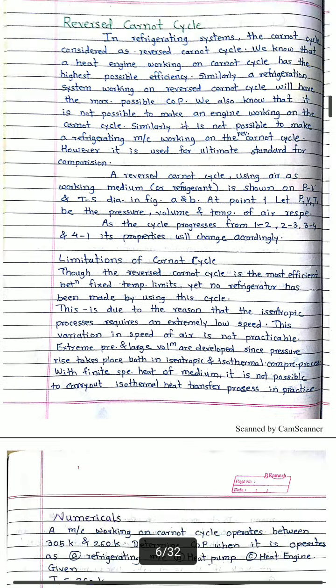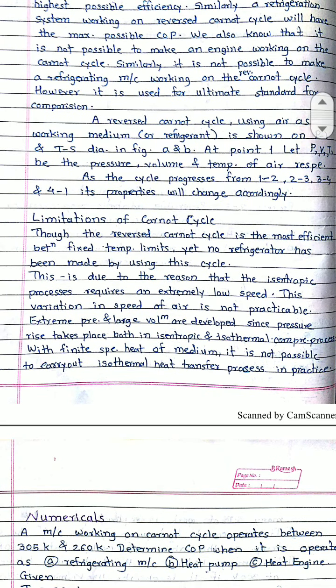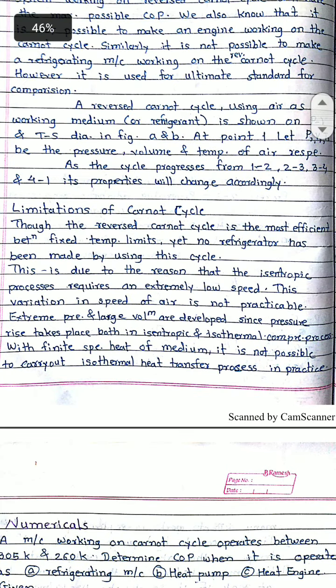There are some advantages of the reverse Carnot cycle, such as that it gives the highest COP, but there are also limitations. Now what are the limitations? Why do we face problems while constructing a refrigerator working on the reverse Carnot cycle? Though the reverse Carnot cycle is the most efficient between fixed temperature limits, no refrigerator has been made using this cycle. This is because of two reasons.